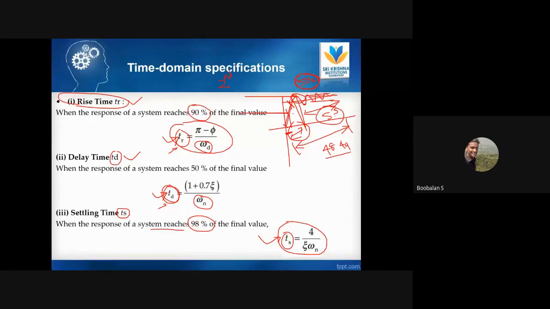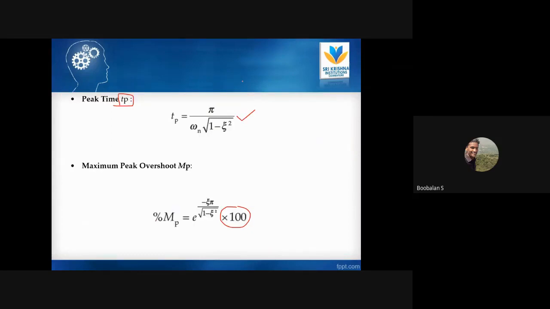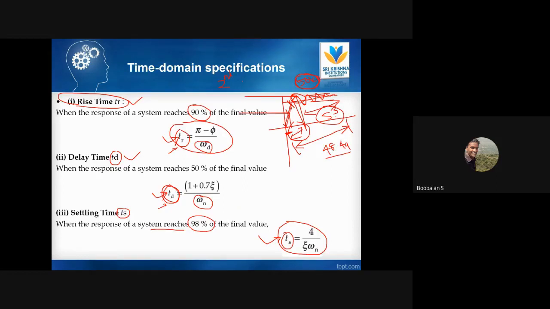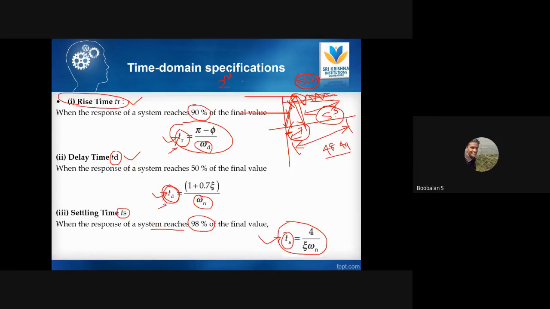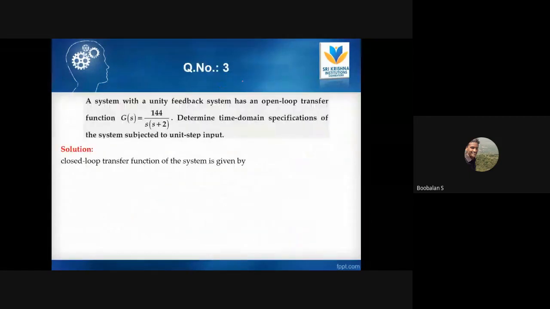While solving problems in our university examinations, definitely rise time. So what are the time domain specifications of my second order system? Rise time, delay time, settling time, peak time, and maximum peak overshoot. These are the 5 important time domain parameters available to analyze any kind of system, right? Once again I'll repeat: rise time, delay time, settling time, peak time, and maximum peak overshoot. These are the 5 very important time domain specification parameters in time domain analysis, wherever you go, right? We'll see one problem, and then you can easily understand the time domain parameters.